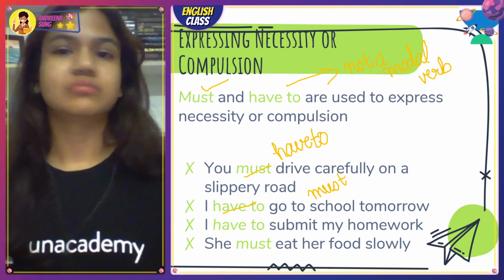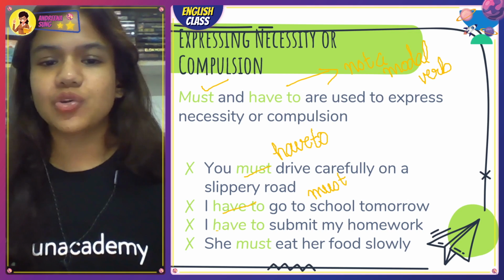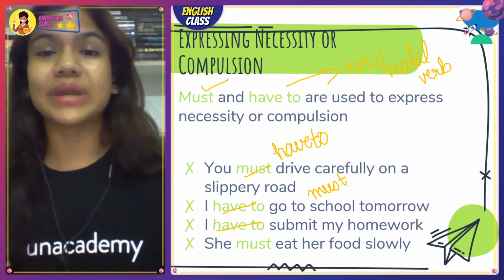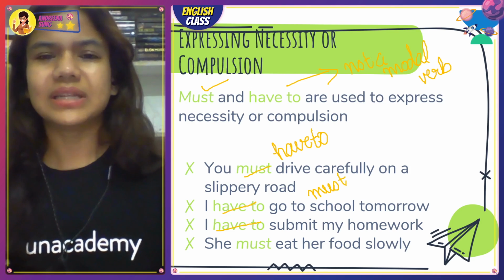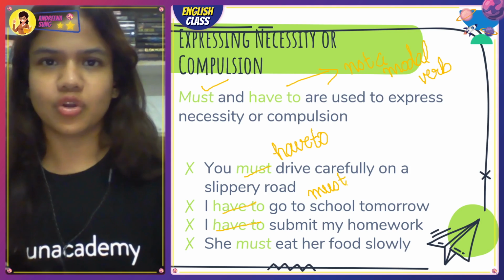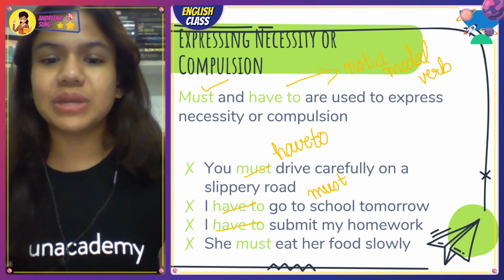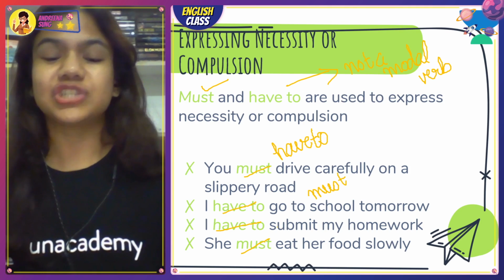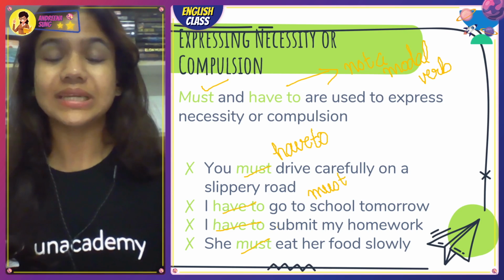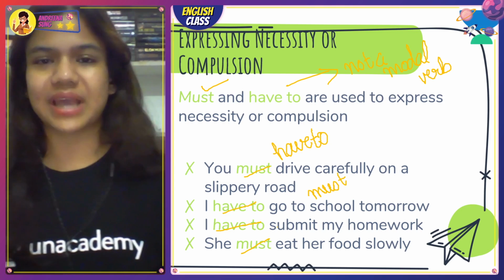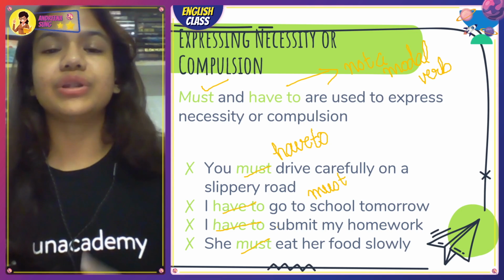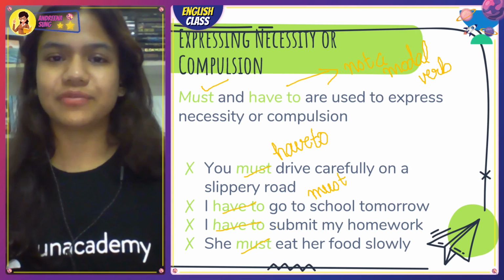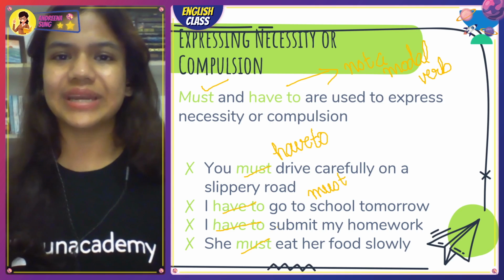Meaning change हुआ? नहीं हुआ ma'am. Same. I have to submit my homework. I must submit my homework. Did the meaning of the sentence change? No, still the same. She must eat her food slowly. She has to eat her food slowly, not have to, has to. Right? Now those are some changes that you can do. Has to को have to and have to को has to बना सकते हो according to the subject that you're going to. So he has to eat his food slowly. I have to, you have to, and they have to. Right? He, she और it के साथ थोड़ा change आ जाएगा.